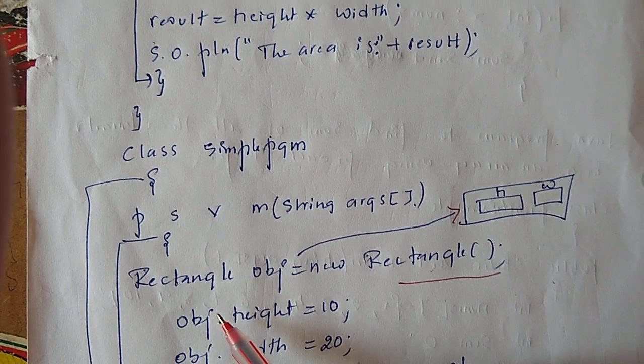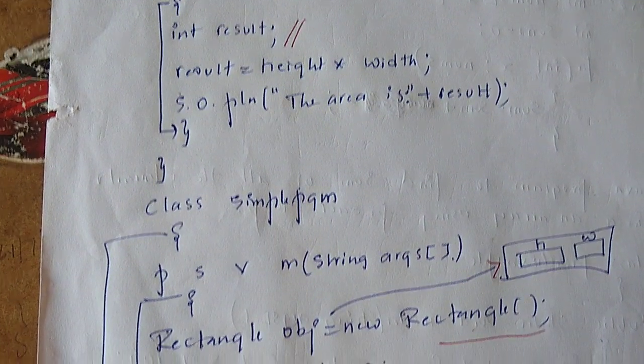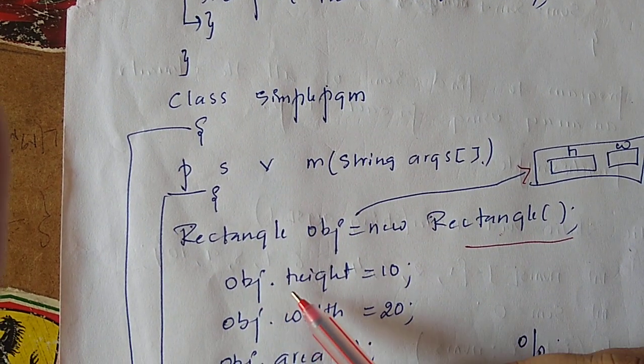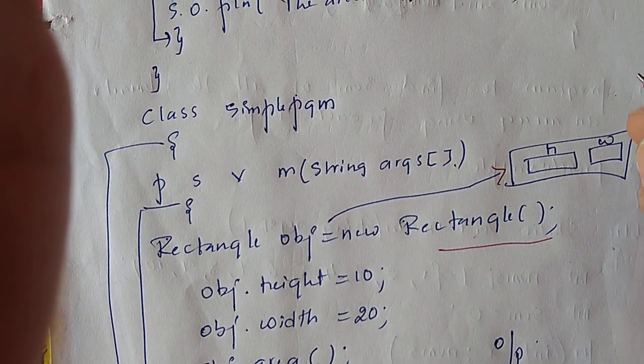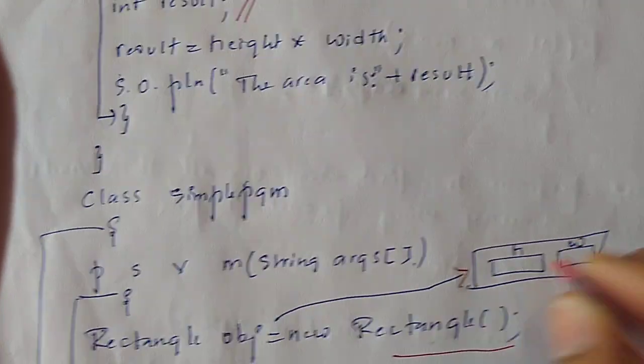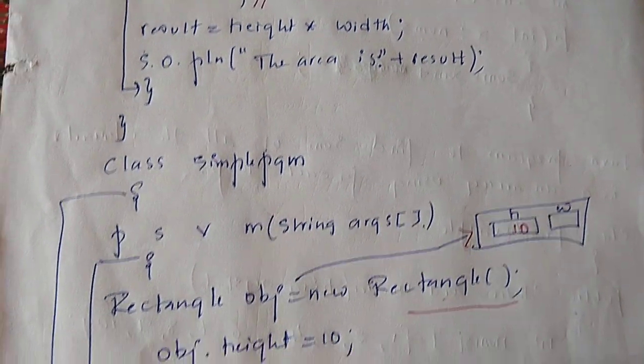Next we can access data members using the dot operator and the name of the object. The object name is obj, obj dot height. Now with respect to the object there is space for height, and within that space I'm storing 10.